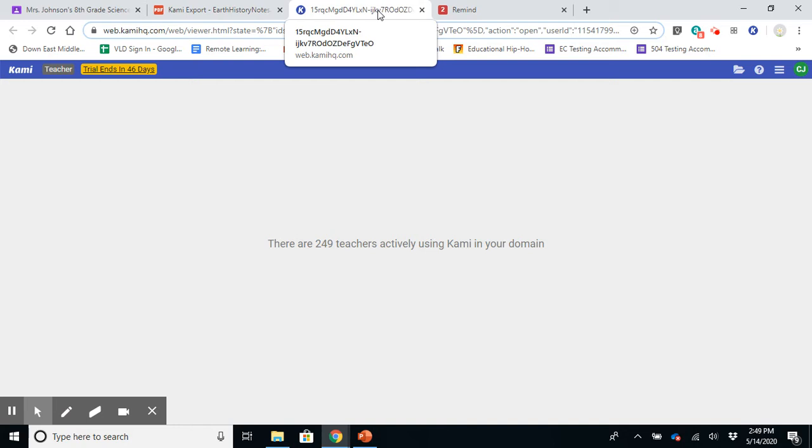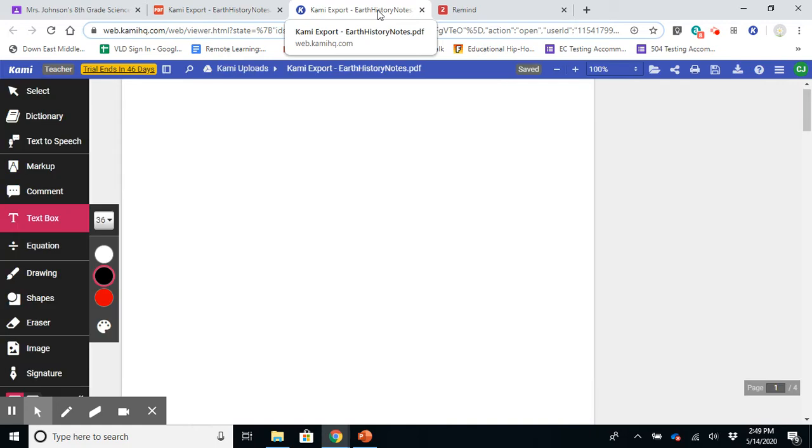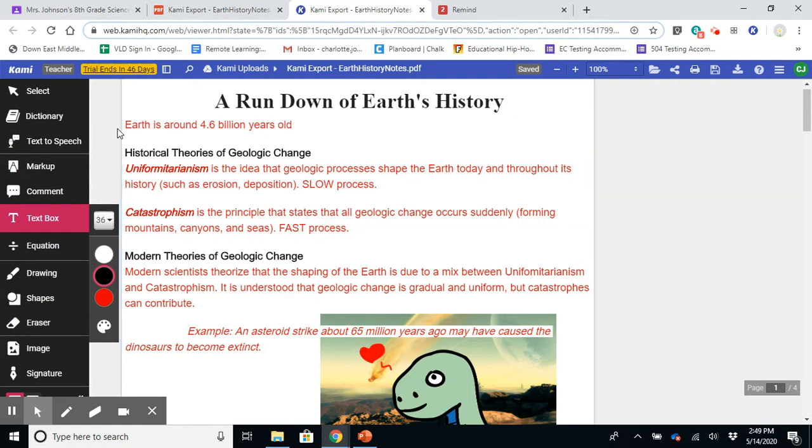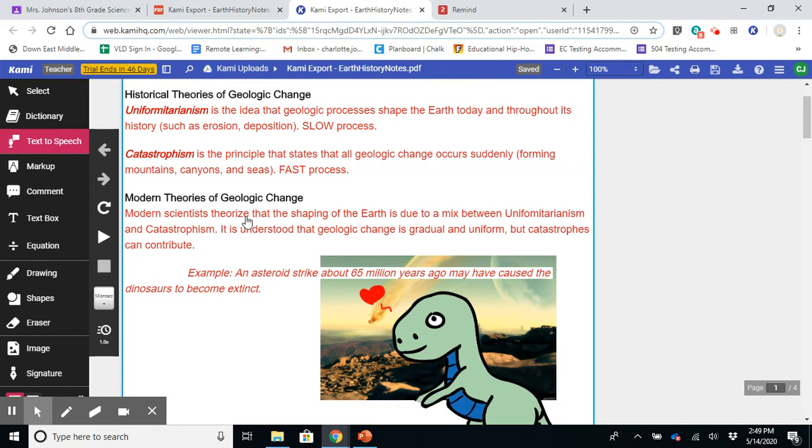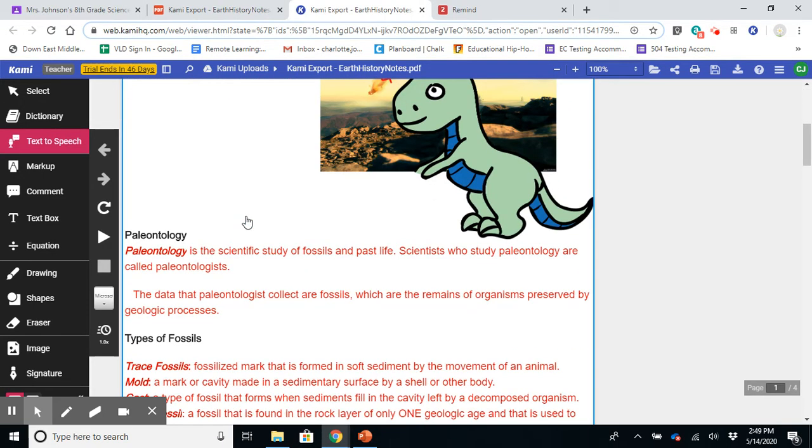If you're not able to access it the first way, then try it with the three dots and see if you can access it. But remember, with Kami, it will read to you. So you have the text-to-speech if you'd like to use that option. I have basically summarized as much as I can summarize the history of the Earth.